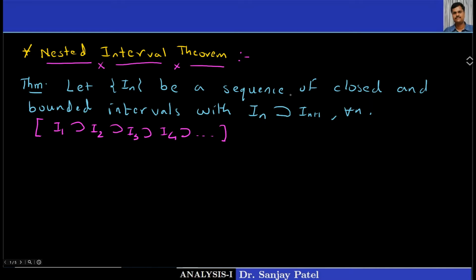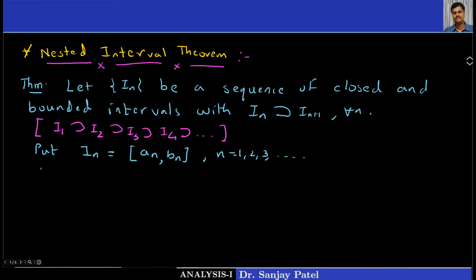And let us put, since they are closed and bounded intervals, In is equal to An comma Bn, for every n equal to 1, 2, 3 and so on. This is called a nested interval because one is contained in another, something like a nest. So that is called the nested interval theorem.